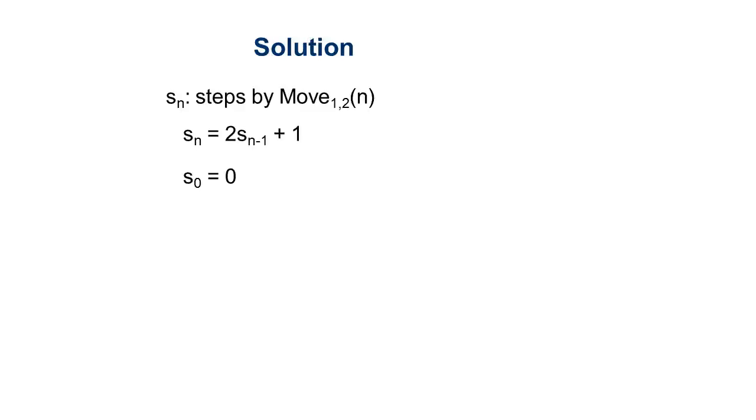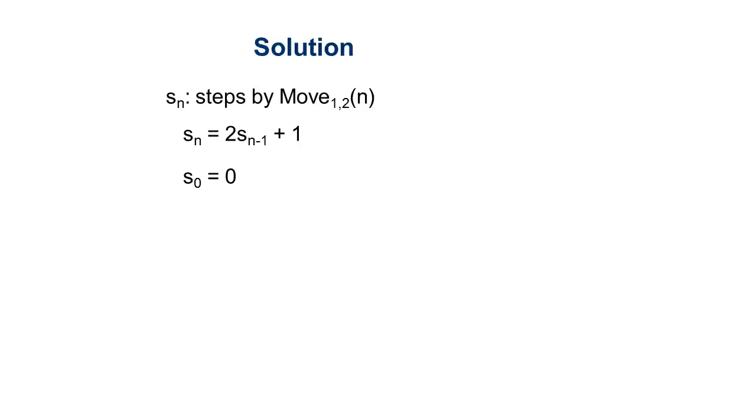This is known as the recurrence formula or recurrence relation of a particular problem. That means the Tower of Hanoi problem is represented using the recurrence relation. This is also known as an implicit formula. Implicit formula means if we have to calculate for n equal to 4, then we have to go in backward directions. We have no straightforward solution for this equation. So it is better to find its explicit formula. How can we find the explicit formula? There are various methods. Here I use the substitution method.